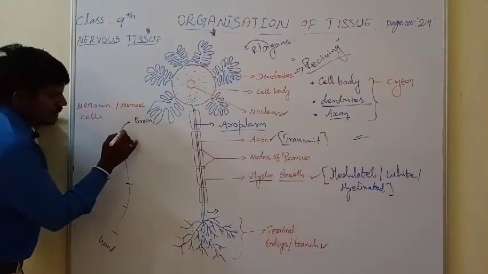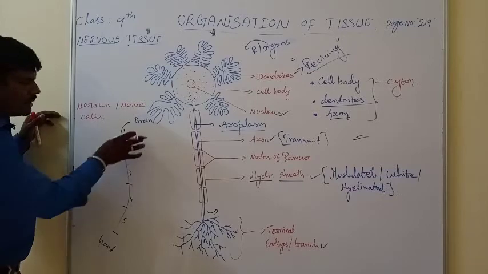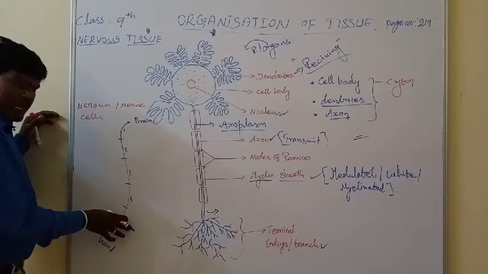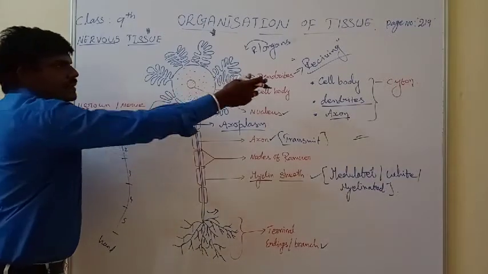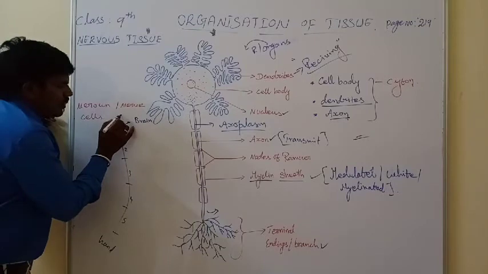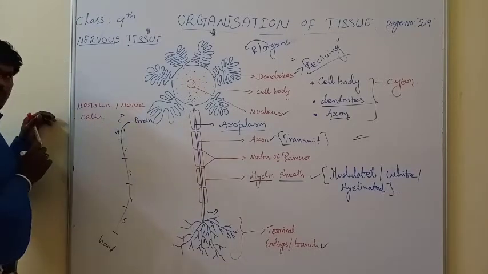Just imagine this is the first cell, second cell, third, fourth and fifth. This distance is filled by 5 cells, and those 5 nerve cells compose a nerve system. Each nerve cell has 3 constitutive parts. The first one is the dendrites, then the cell body, and then the axon.